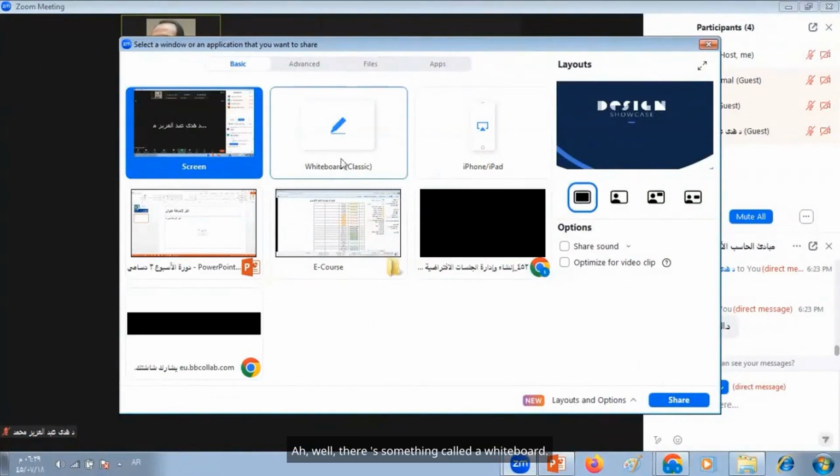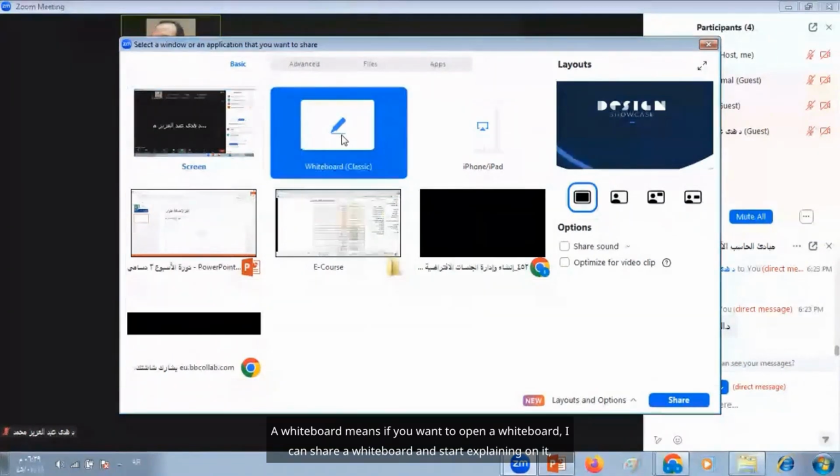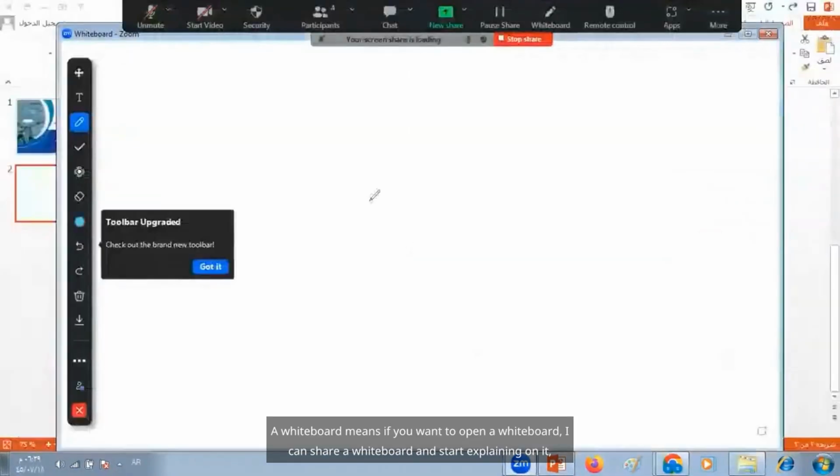Well, there's something called a whiteboard. A whiteboard means if you want to open a whiteboard, I can share a whiteboard and start explaining on it, such as how it works.